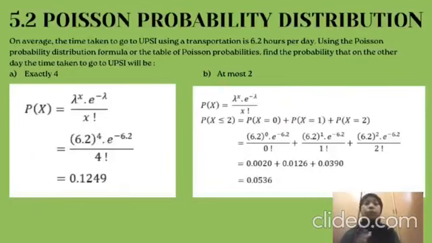Using the Poisson probability distribution formula or the table of Poisson probability, find the probability that on another day, the time taken to go to UPSI will be exactly 4. So we use the formula given and determine the value of lambda and x. After determining and calculating, we will get 0.1249. This formula will be used in other questions related to Poisson probability.